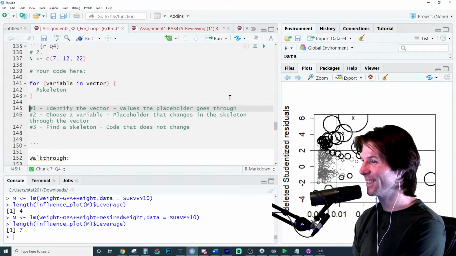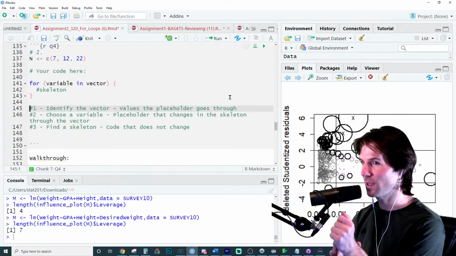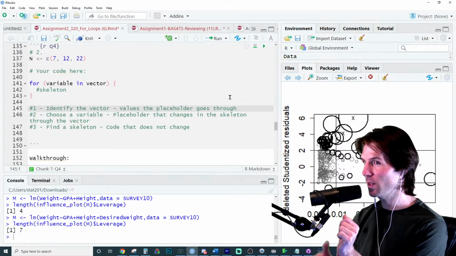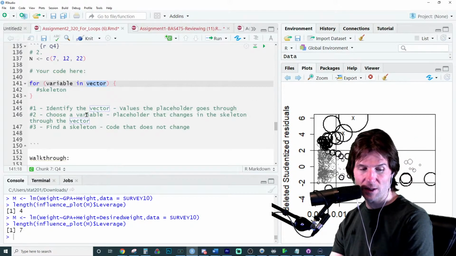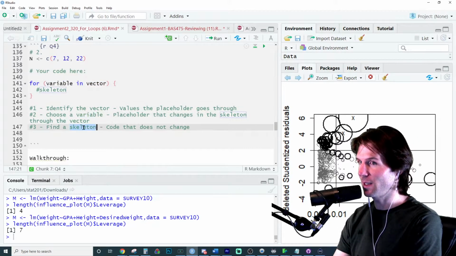I'll answer the question. A for loop has 3 components. It has a vector, a variable, and a skeleton. So we see here a vector, a variable, and a skeleton.